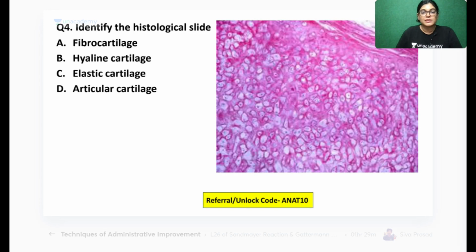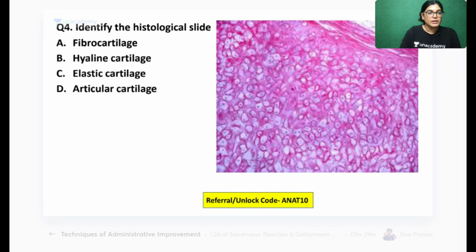Now please mark the correct answer for question number 4. Your time starts now. Let me explain it nicely. I think I have to go through the explanation now. So actually the correct answer is elastic cartilage.